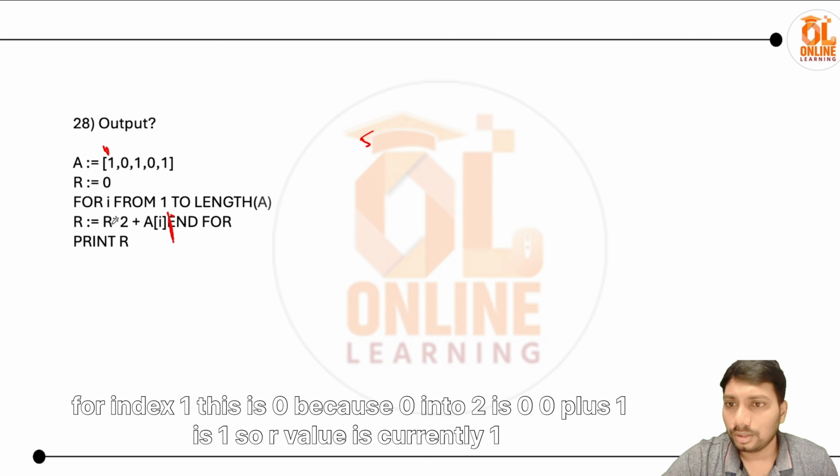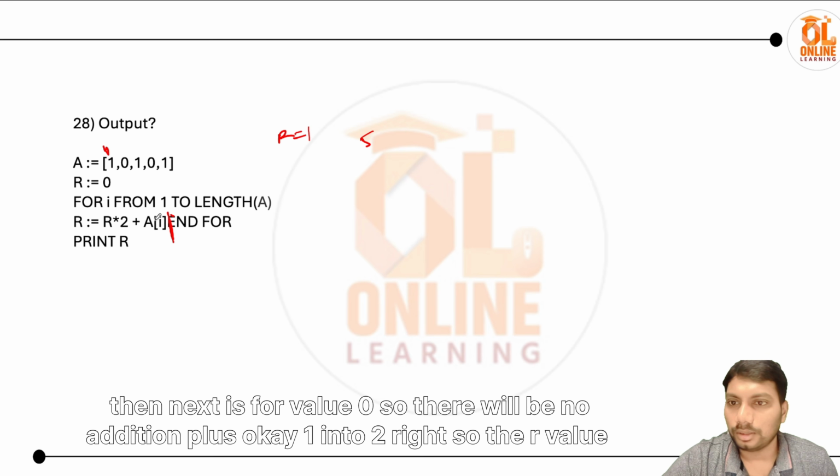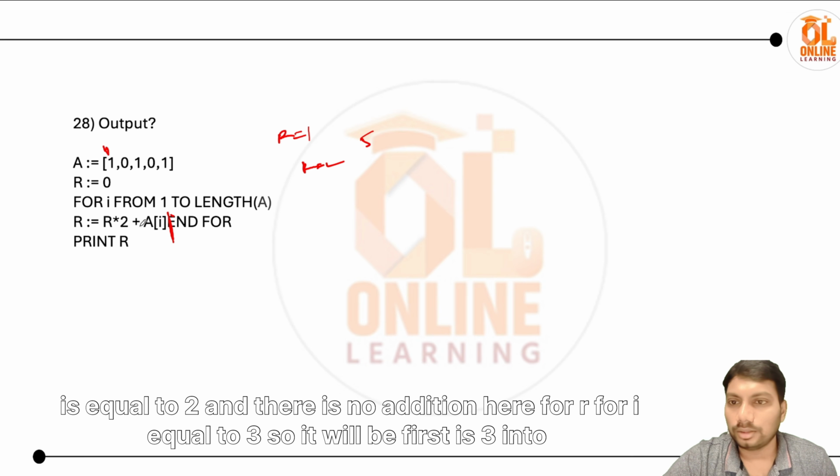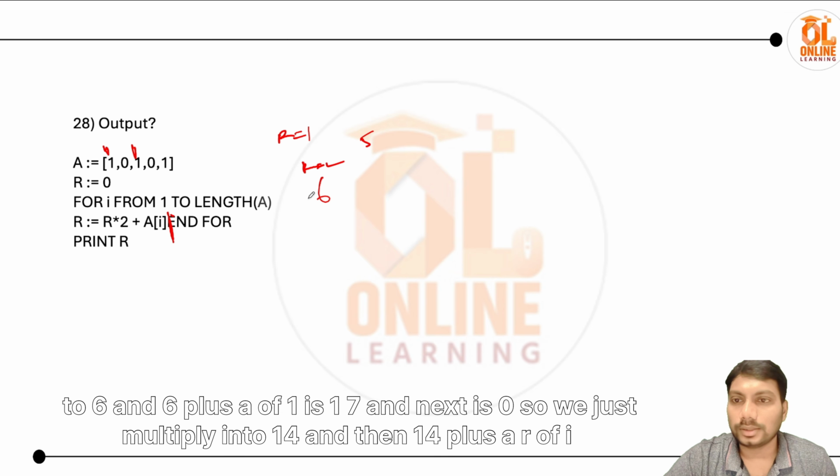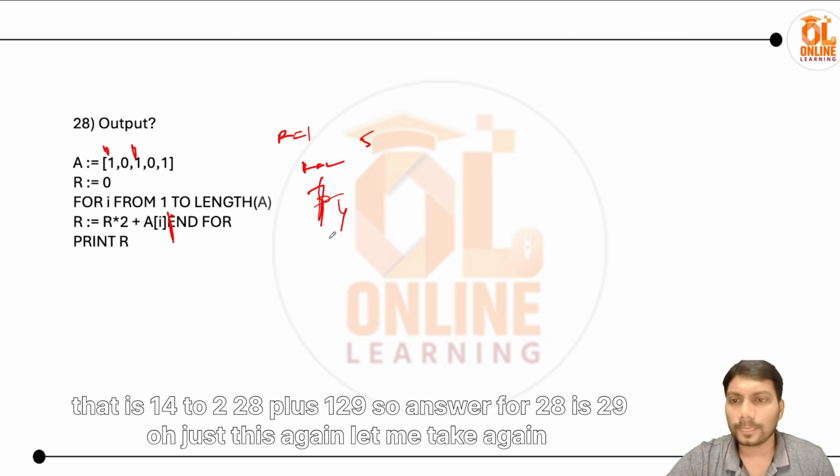For index 1, r is 0, because 0 into 2 is 0, 0 plus 1 is 1, so r value is currently 1. Then next is for value 0, so there will be no addition, 1 into 2, right? So the r value is equal to 2, and there is no addition here. For i equal to 3, it will be first 3 into 2 is 6, and 6 plus a of i, 1, is 7, and next is 0, so we just multiply into 14, and then 14 plus a of i, that is 14 into 2 is 28 plus 1 is 29.